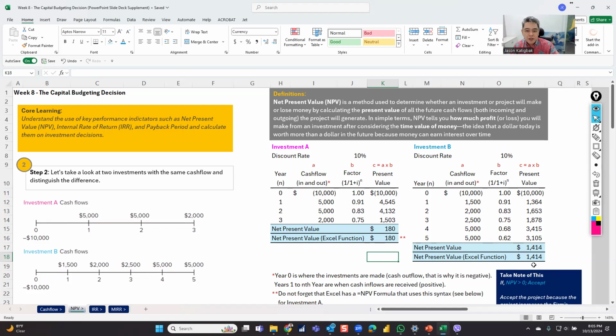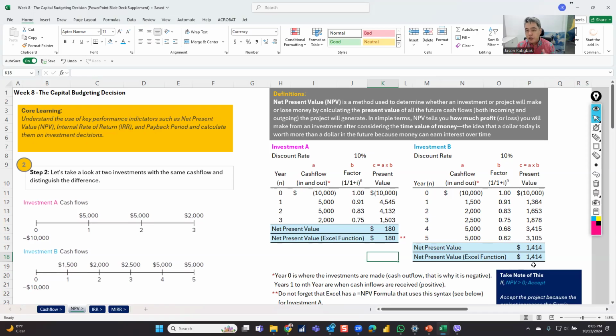So $10,000 is actually too small, right? That amount of 1,414. So when you think about it, look for a project that will give you the highest one. Maybe there's investment C, investment D that might generate a higher net present value. Then use that one. Okay, that's why you actually compute.